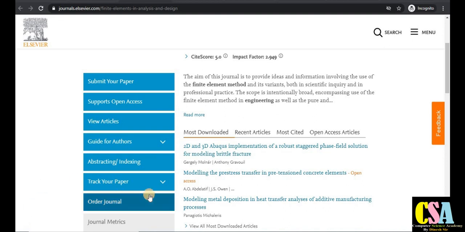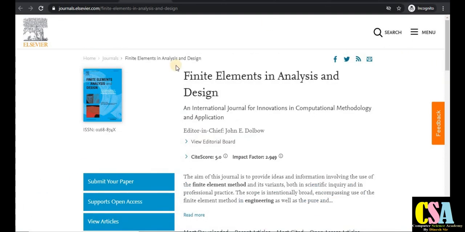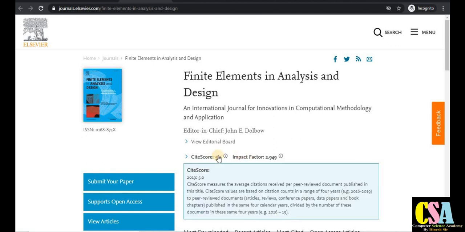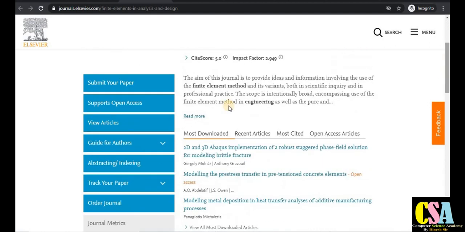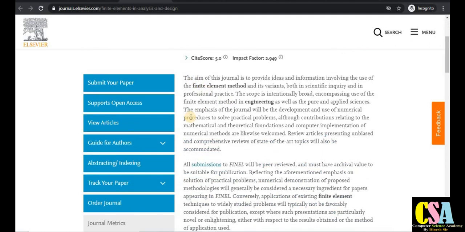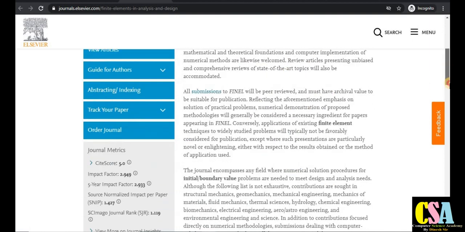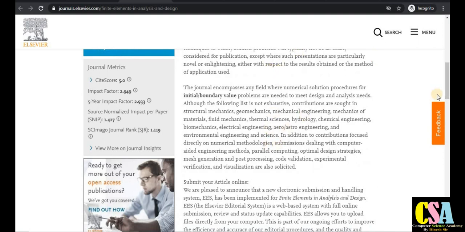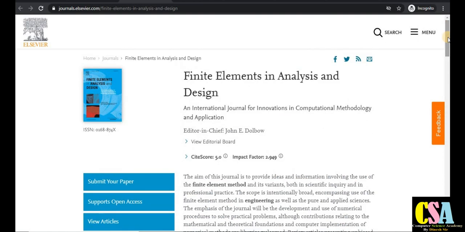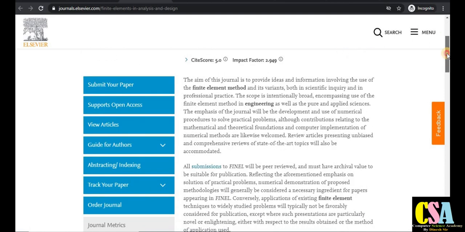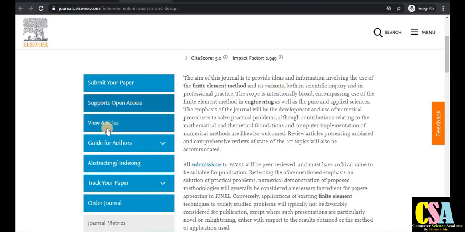The first category of fast publication journals is the Elsevier category. The publisher is Elsevier and the journal name is Finite Elements in Analysis and Design. This is the Clarivate Analytics impact factor, and this is the CiteScore that represents Scopus indexing. If we talk about the aim and scope, just click on read more and read it carefully. If your research area comes under this aim and scope, it is especially dedicated for you, so you need to explore this journal and publish in it.